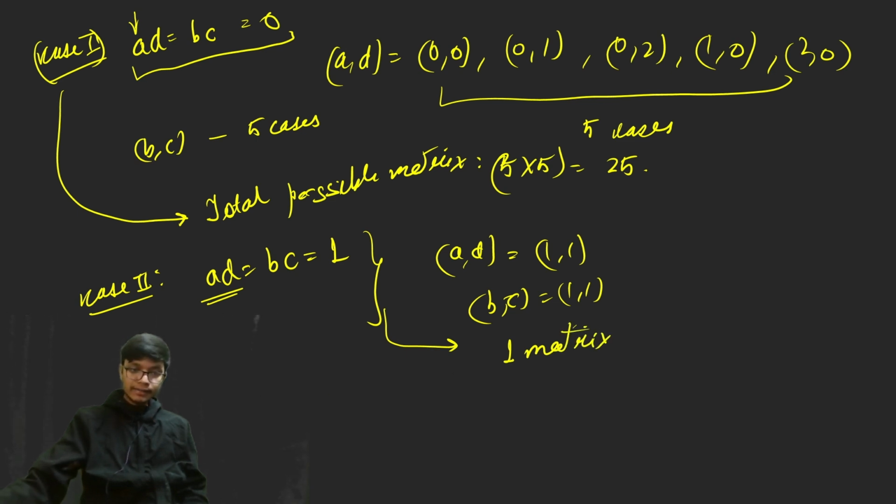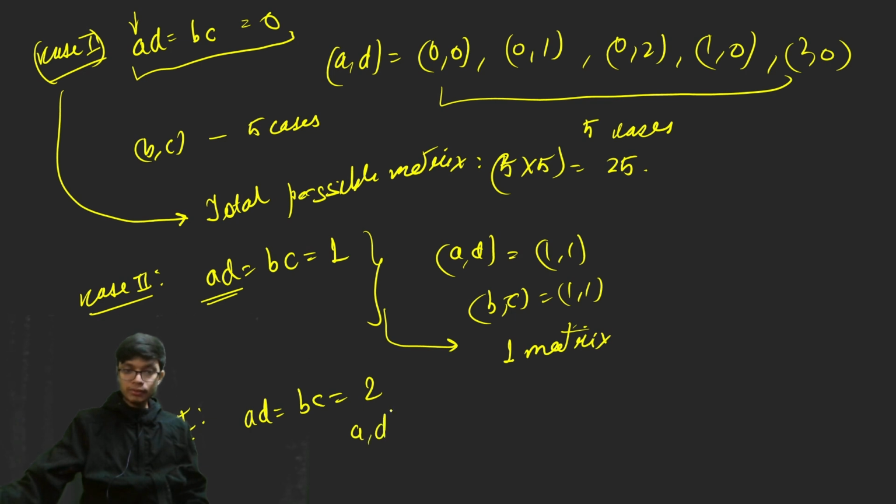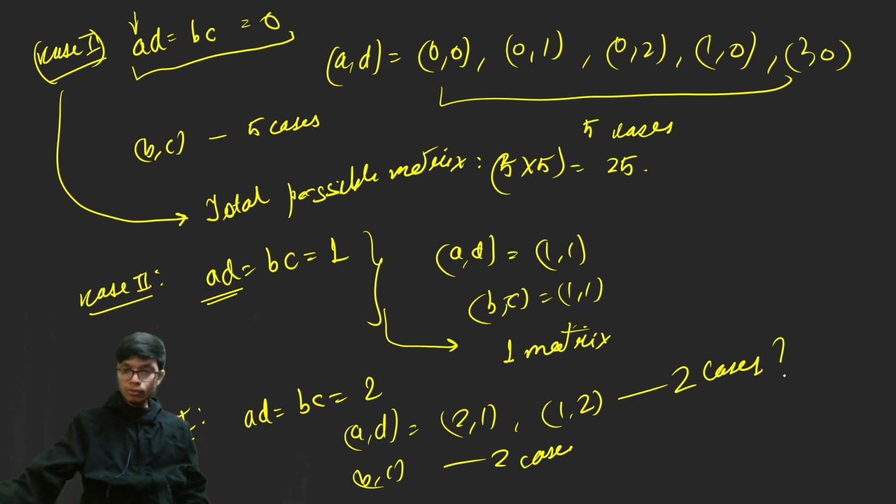And similarly the case 3, when A into D is equal to B into C. Now what is the maximum value of the product of these two, A into D or B into C? That is basically 4. So I have to take 4 cases. Let me first get to the result for case number 3. AD is equal to BC equal to 2, the possible cases are when A comma D is equal to 2 comma 1 or 1 comma 2. So there are 2 cases. And similarly for B comma C also there are 2 cases.